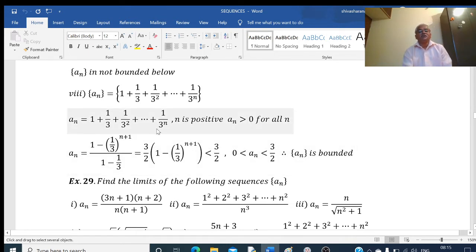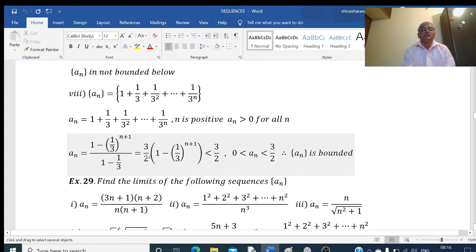And this is the geometric series, this is the sum of how many terms? N plus 1 terms. Then the sum of the n plus 1 terms is given by 1 minus r to the power of n plus 1 divided by 1 minus r. Here r equal to 1 by 3. Common ratio is 1 by 3. And this is nothing but 1 minus 1 by 3 is 2 by 3. If I write this in the numerator, this will become 3 by 2. 3 by 2 into 1 minus 1 by 3 to the power of n plus 1.